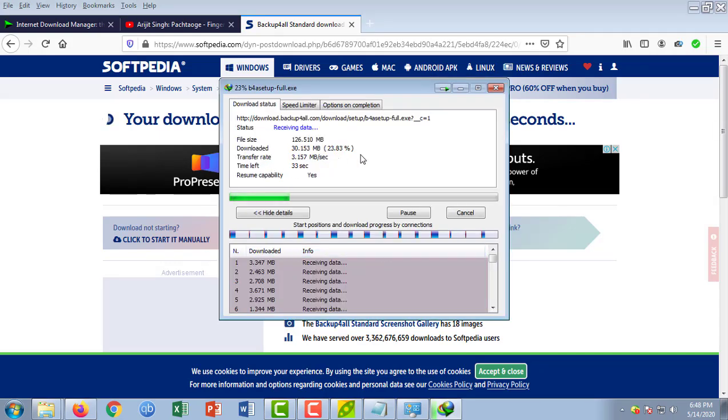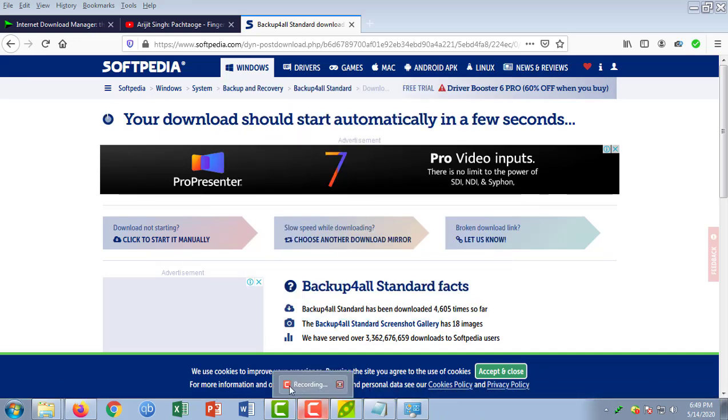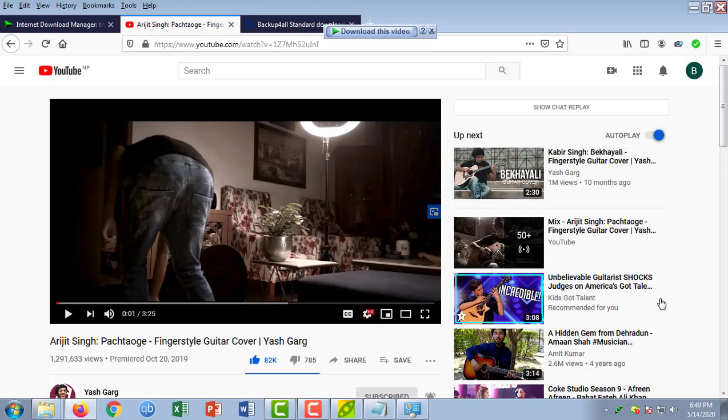So look, it is very fast. If it was not installed, it would be slow. Yes, you could not get this speed. I can pause it also because I don't need this software right now. So I just wanted to show you how to download any video, any files with the help of Internet Download Manager.